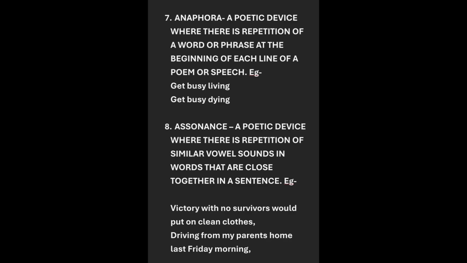Next we have assonance. Assonance is the repetition of the same vowel sound. Okay, try to understand. Same vowel sound in a particular line. For example, here you can see, victory with no survivors, would put on clean clothes. Here the O sound is repeated, victory with no survivors. So when the same vowel sound is repeated, it is assonance.